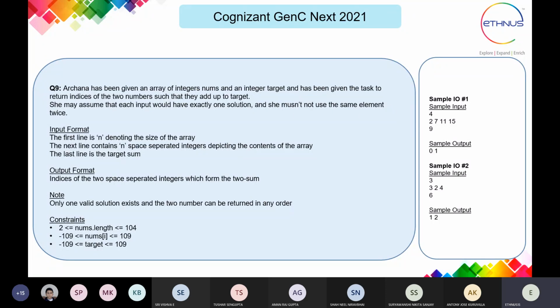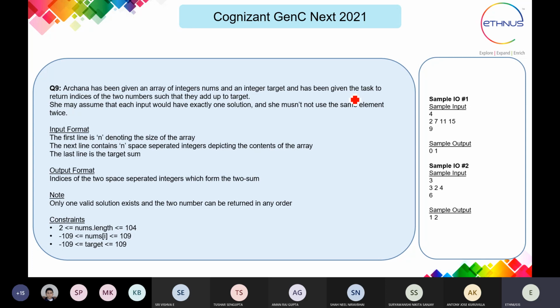Okay, this is the next example we have. Archana has been given an array of integer numbers and an integer target, and has been given the task to return the indices of the two numbers such that they add up to the target. She may assume that each input would have exactly one solution. She must not use the same element twice.